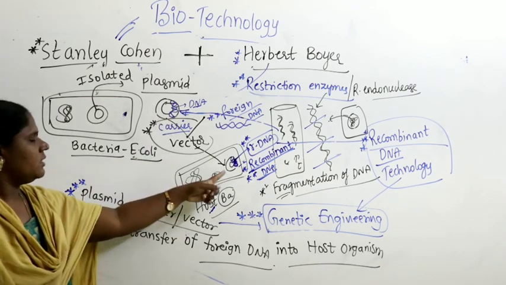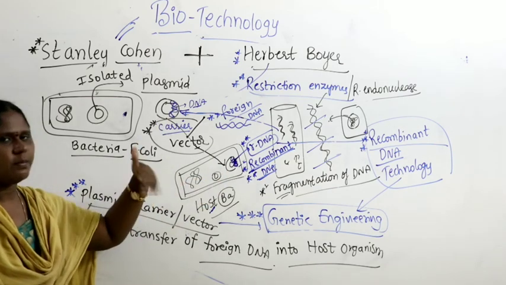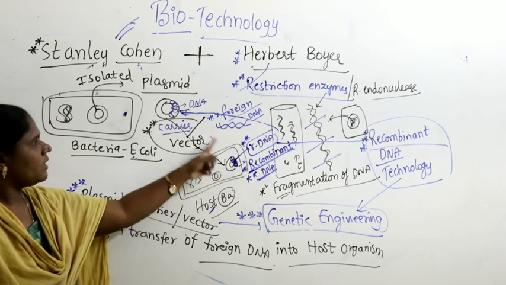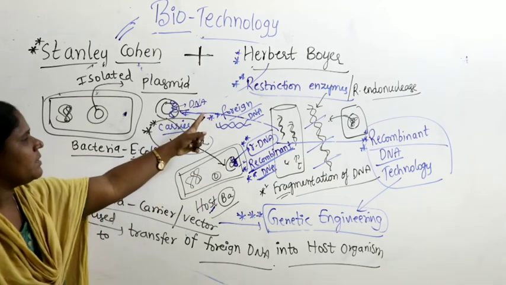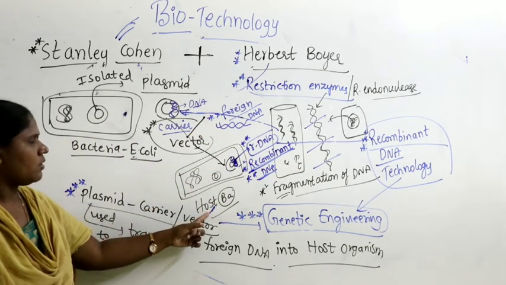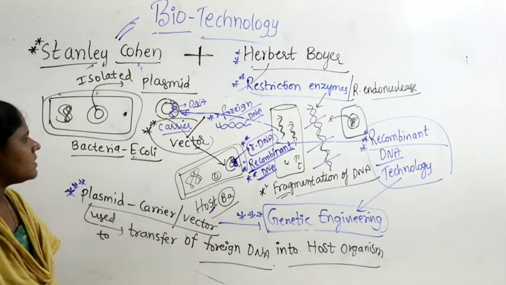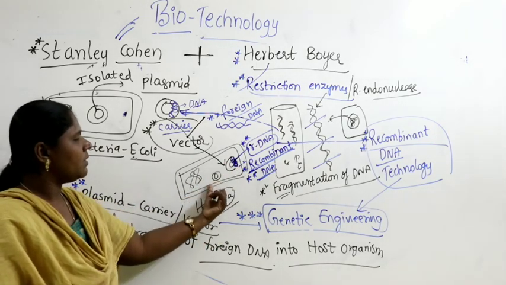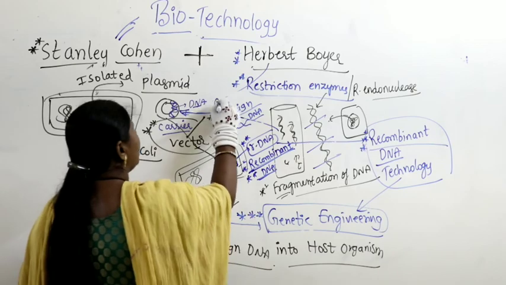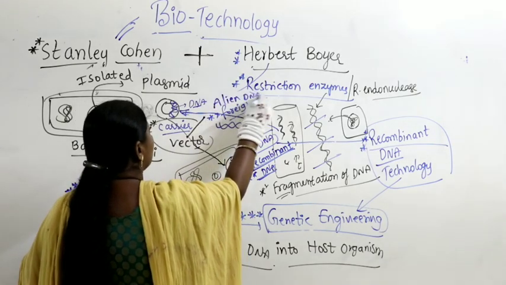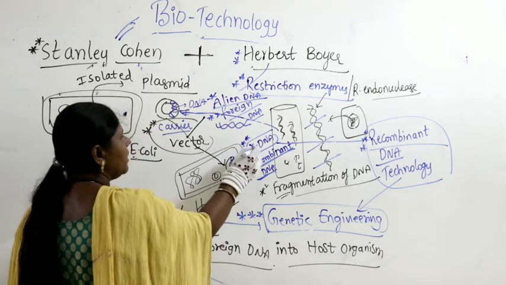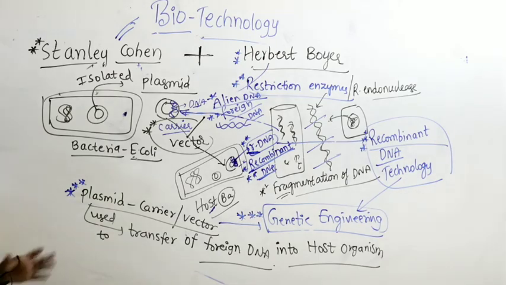So this plasmid enters inside the bacteria, starts undergoing replication and produces the product whatever is being designed. The DNA that is transferred here is foreign DNA, that means it is collected from some other organism and introduced into another organism, called the host organism. As this is going to recombine with another genetic material, this DNA is called alien DNA, or foreign DNA, and after combining and entering into the host organism, it is called recombinant DNA. I hope this part is understood.